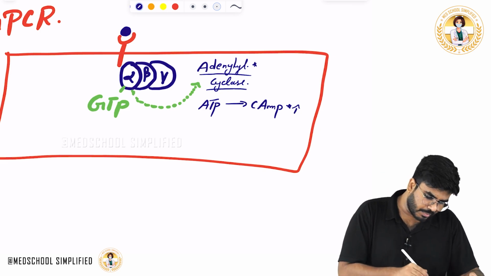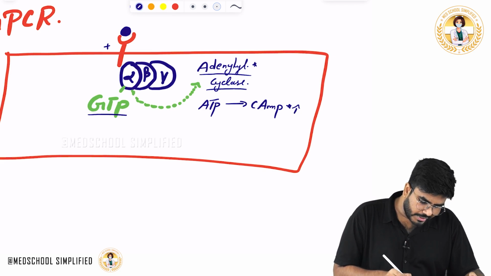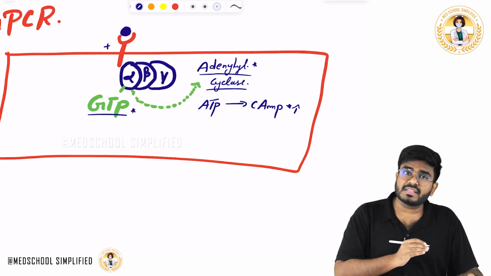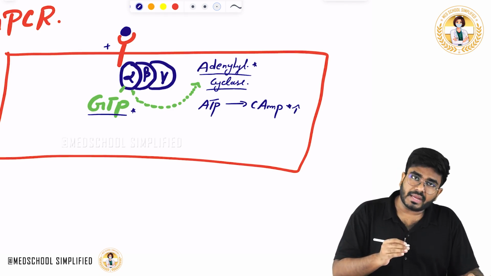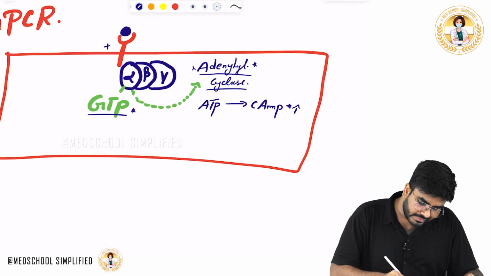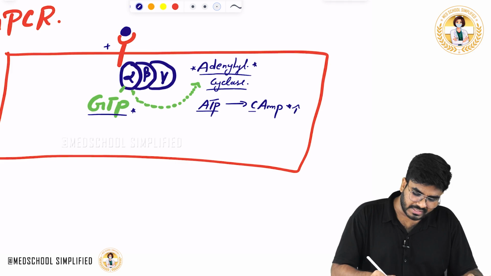So it's simple. The G protein coupled receptor is activated. The alpha subunit is going to remove the GDP, and in that place GTP is going to come and bind. Once it binds, the alpha subunit is going to move away from that area, go and activate adenylyl cyclase. This enzyme is going to convert the ATP into cyclic AMP.